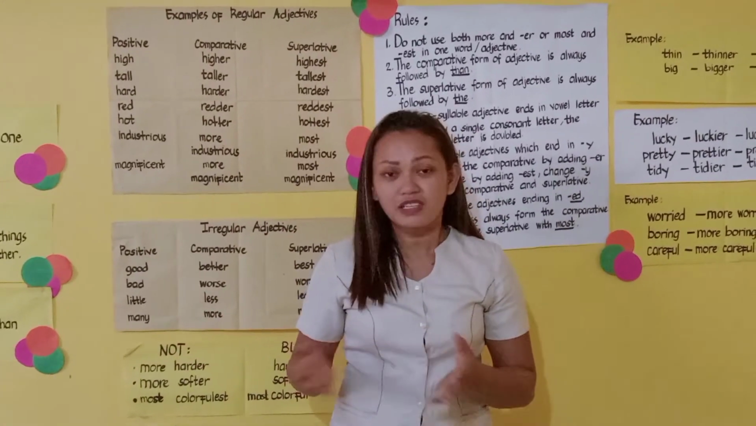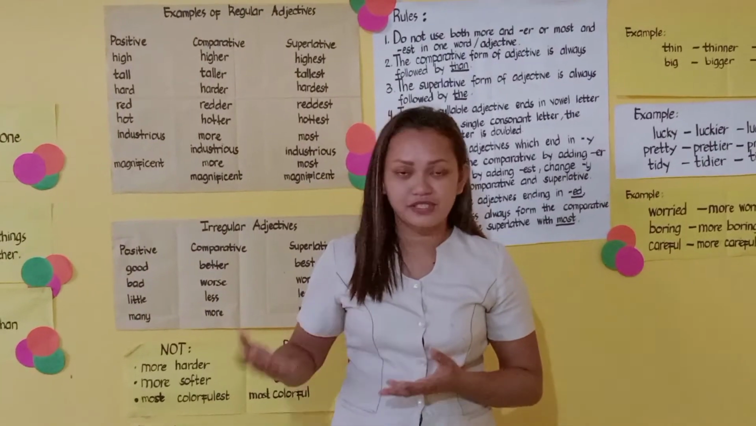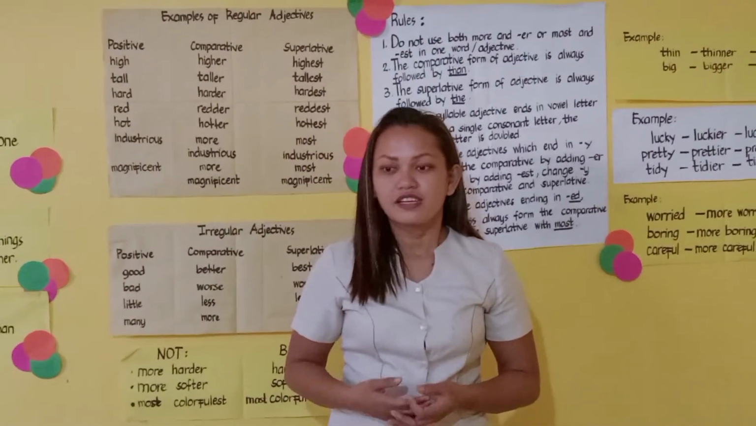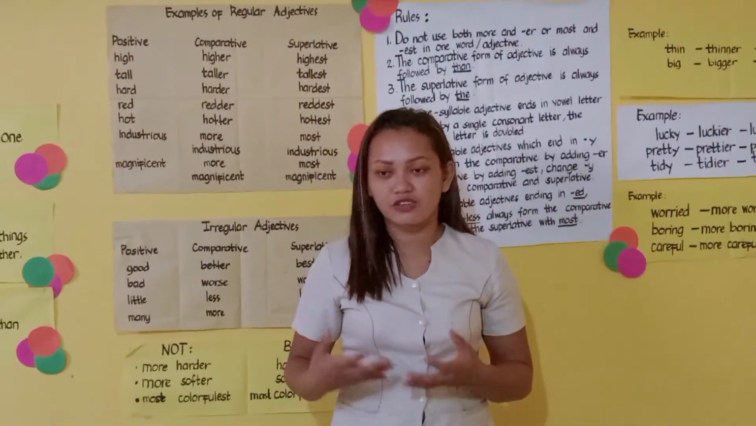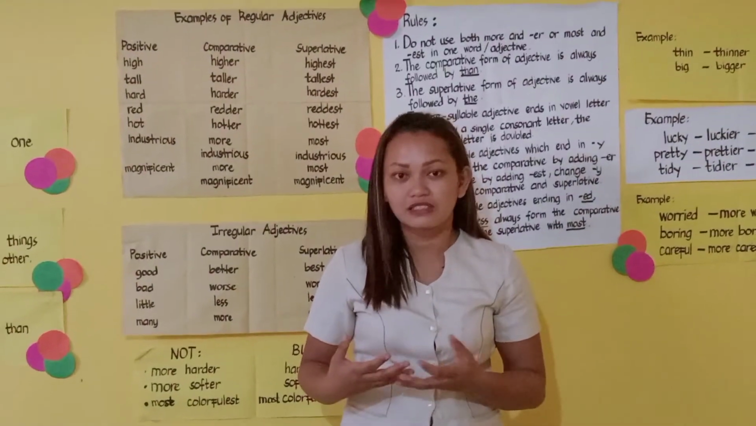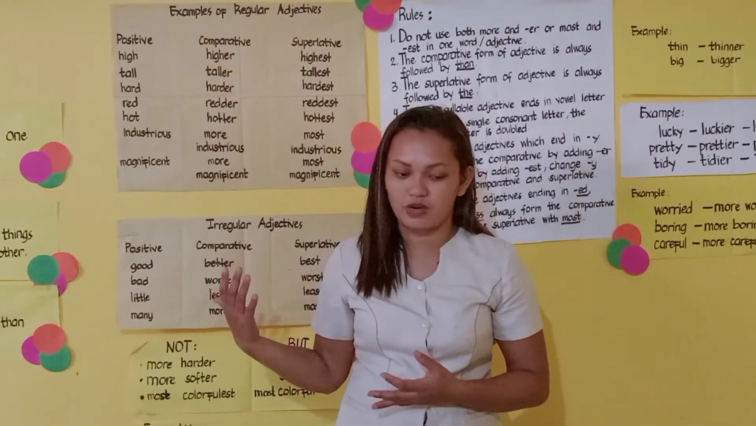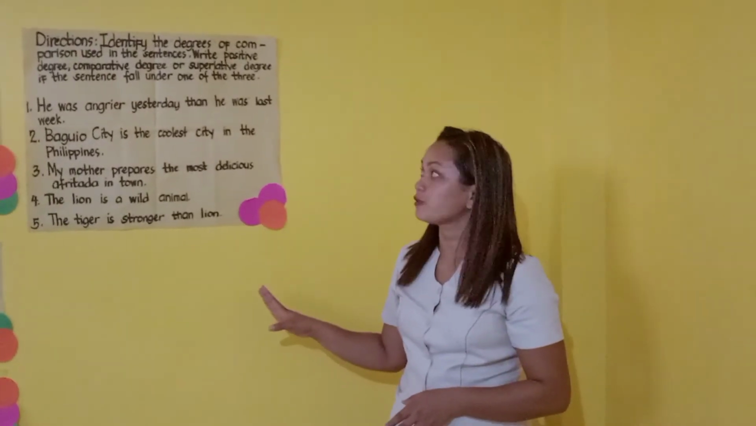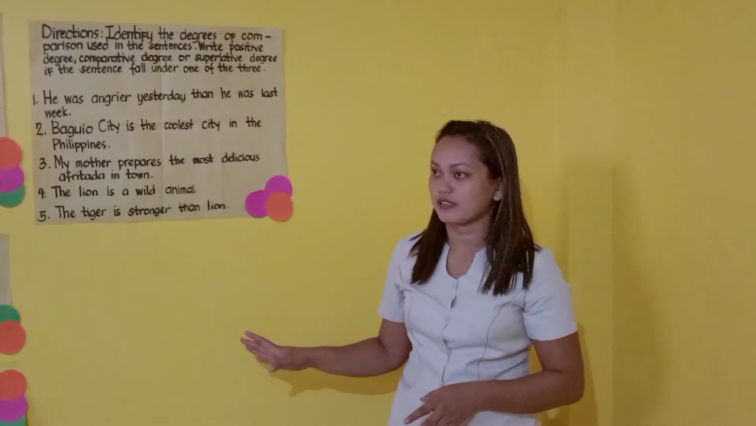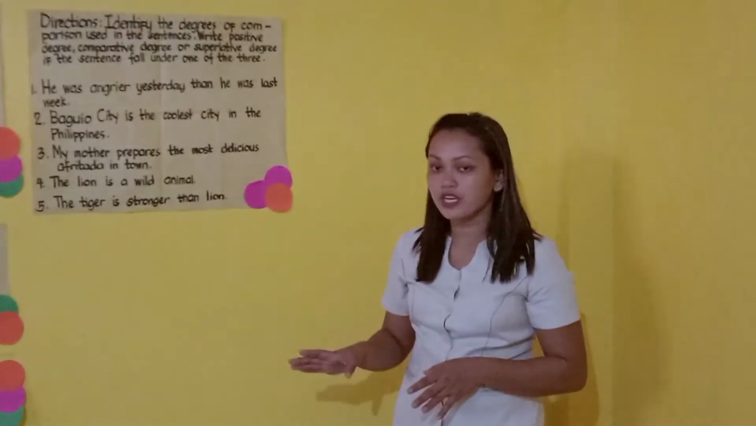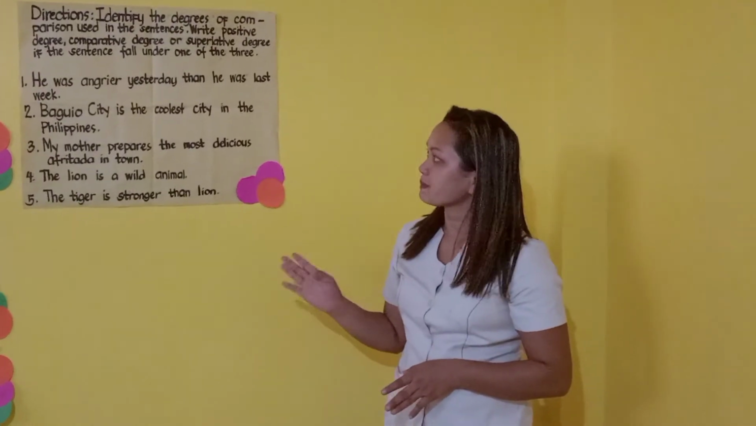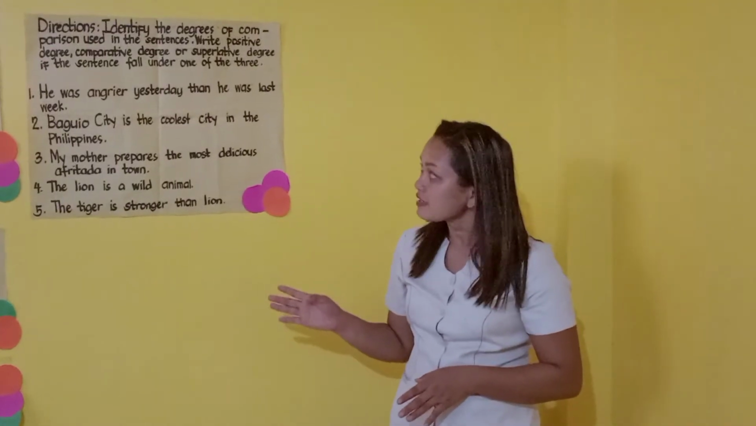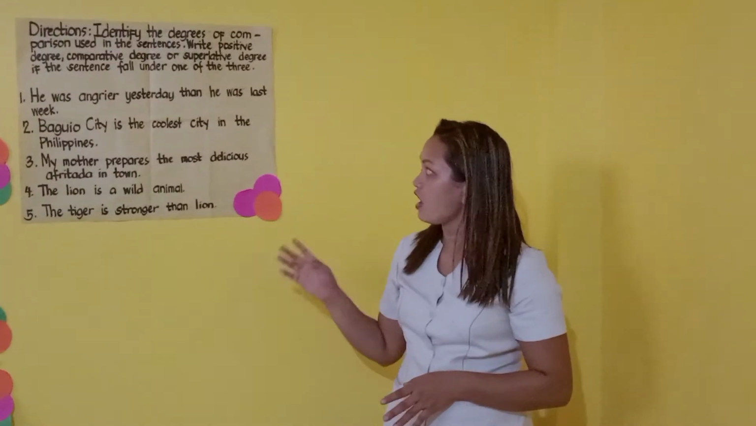Okay, so meaning to say that all of you understand the lesson that we have today. So please prepare a scratch paper or a one whole sheet to have a little activity regarding this. Directions: identify the degrees of comparison used in the sentences. Write positive degree, comparative degree, or superlative degree if the sentence falls under one of these three.